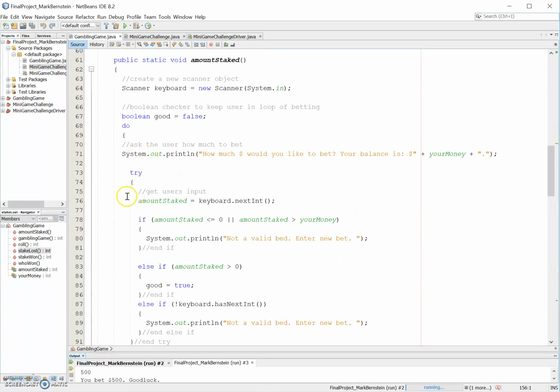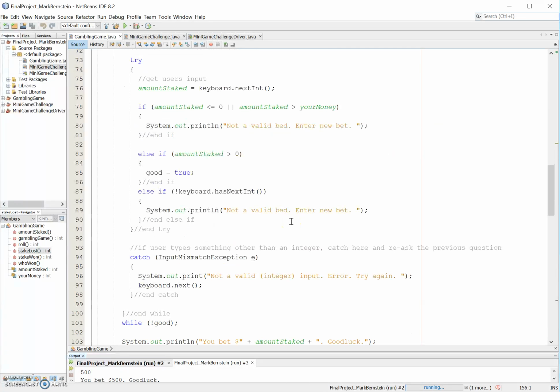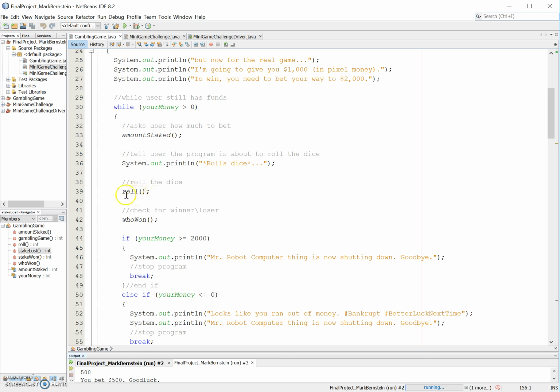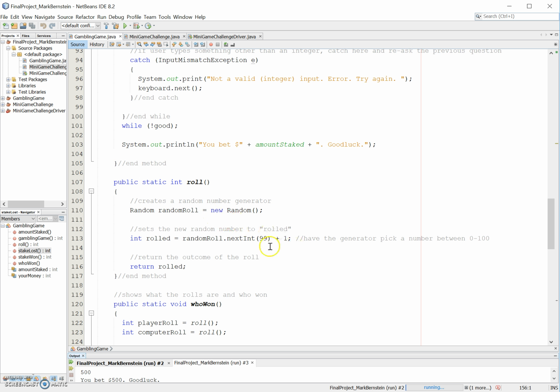We go into this loop where the user is going to be asked how much to bet. And these are just some if and else if statements to make sure they're in bounds. Even the input mismatch in case they enter a character or letter. And once they correctly bet in the right range, this is going to print out how much they bet with a good luck. Next up, it's going to roll the dice. So we go to the roll. It's going to be a random roll between 1 and 100, or 0 and 100, and then return the roll.